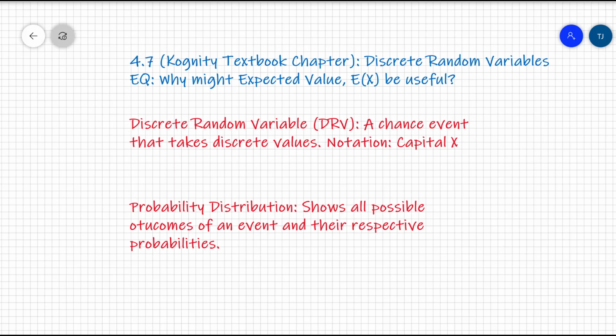Hey everybody, today comes from our Cognitive textbook, chapter 4.7. You'll have a reading assignment that goes along with this, and it's all about discrete random variables, or expected value. Why might expected value, or E of x, be useful?